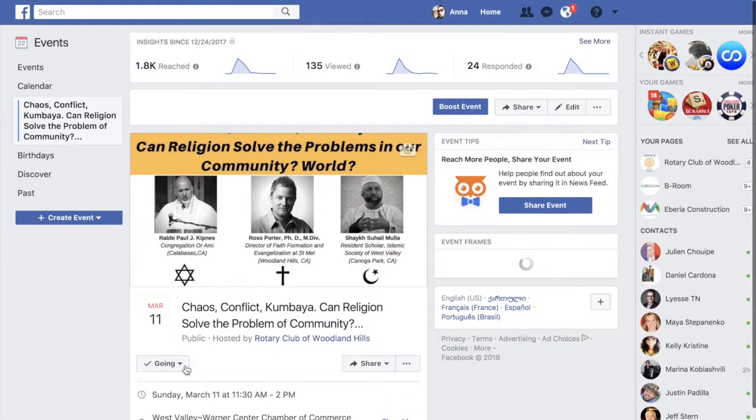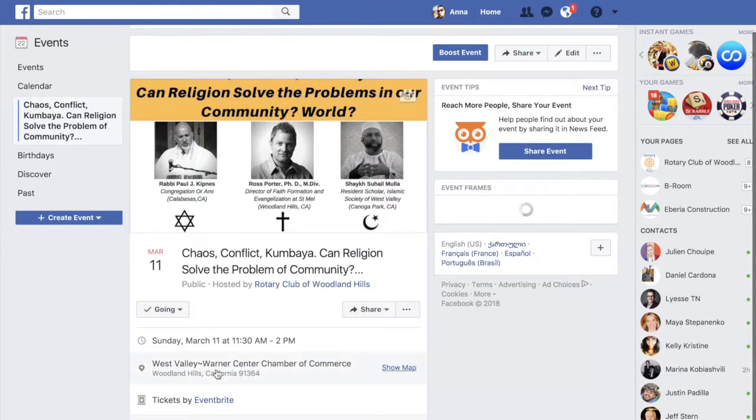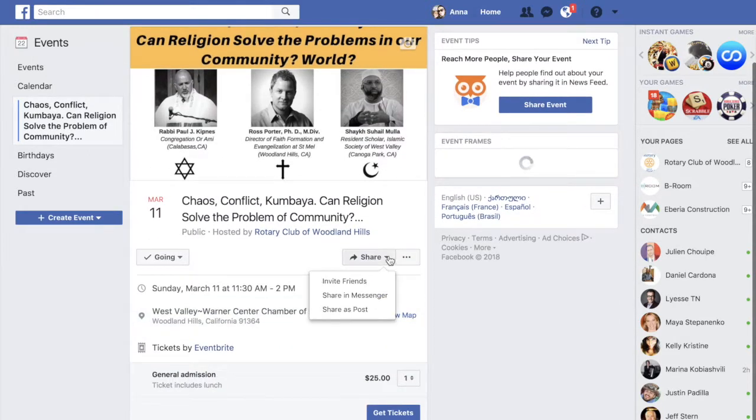So make sure first you click that you're going to be going, or if you're not going to be going, at least that you're interested. This will notify people around you that you're going to an event, and that will promote us on social media. Another thing you want to do is share it.